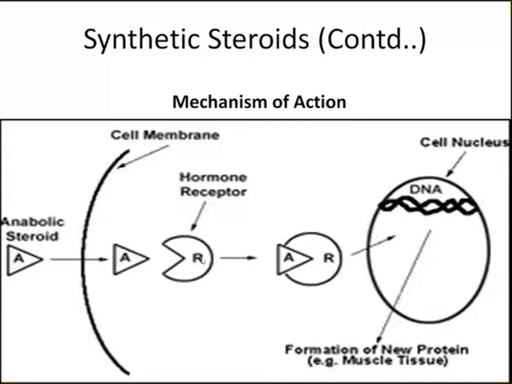Okay. So again, they have the same nuclear receptor. The receptor has 3 domains: amino terminal, DNA binding, and ligand binding. Anabolic steroid binds to the ligand binding domain. They migrate into the nucleus, then the DNA binding domain binds with the DNA. Then in the presence of specific enzymes, they synthesize specific types of muscle tissue. They do not have any other androgenic activity or very little androgenic activity. They have more muscle tissue building activity. That's why they are called anabolic steroids, and they have the same mechanism as testosterone. There is no difference.